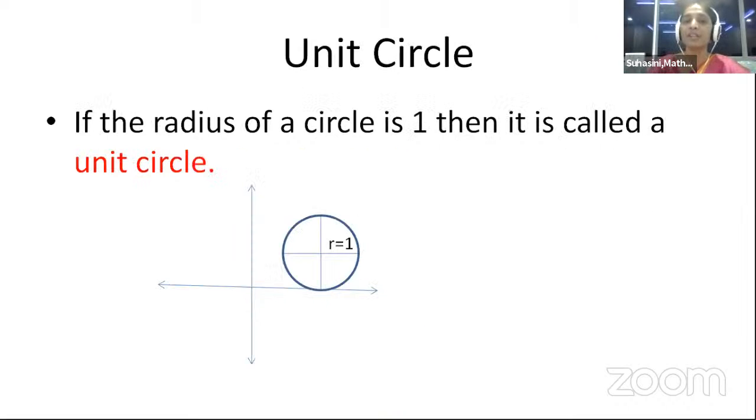So this is the brief introduction of our circles. Here, one important point is the unit circle. Any circle whose radius is 1 is called a unit circle. So its equation will be x minus h whole square plus y minus k whole square is equal to 1 square.